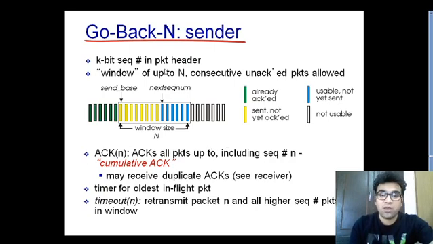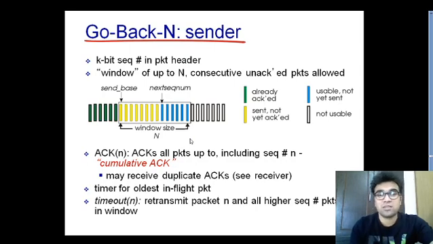Till now, we have understood the sending side of the go back N protocol, which is based on the pipeline concept. The pipeline concept is nothing but the sending side sending n number of packets to the receiving side without waiting for the acknowledgement, and those packets are inside a window.